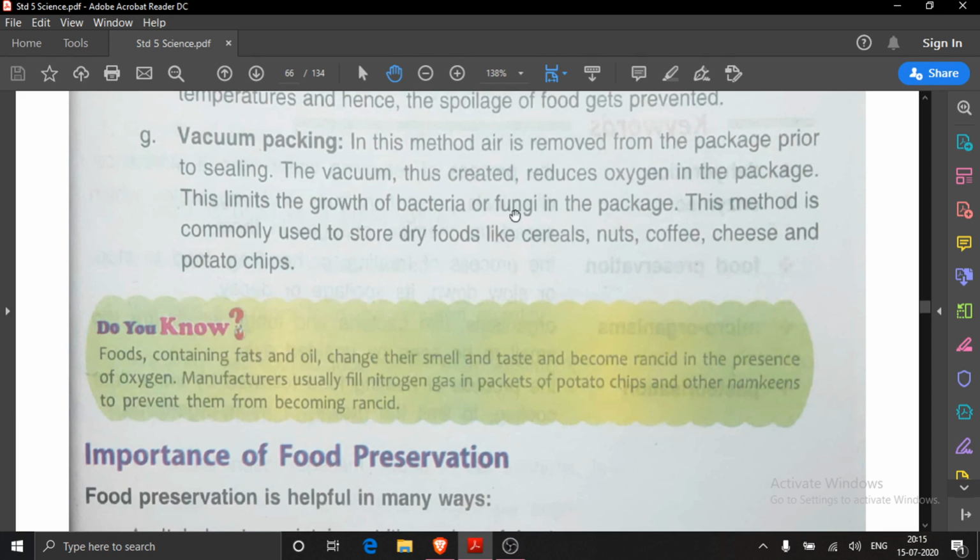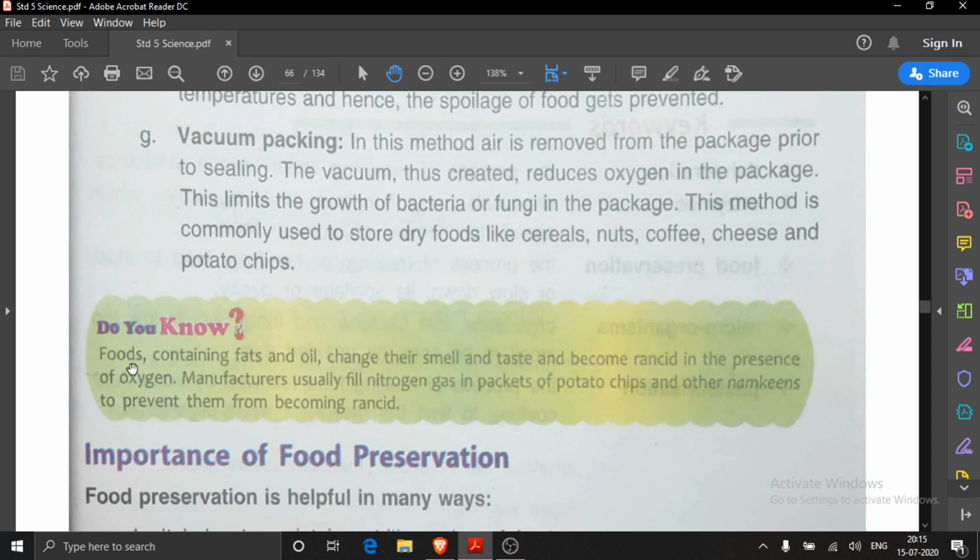And if no bacteria or fungi will be there, then the food, the chips item or any item will not be spoiled. It can be preserved for a longer period. This method is commonly used to store dry foods, cereals, nuts, coffee, cheese and potato chips.